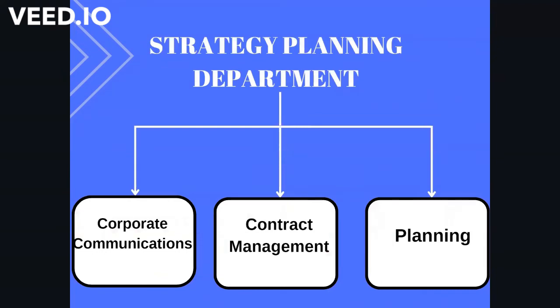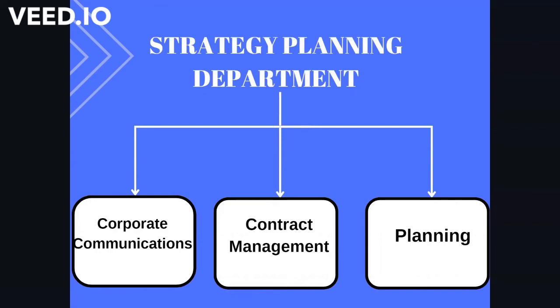I did my project in the strategy planning department. As we can see from here, the strategy planning department consists of 3 units. The first one is corporate communications, the other one is contract management, and the last one is planning. I work in the contract management unit. The main purpose of it is to ensure that the contract rates are targeted effectively within the framework of accepted policies and strategies without exceeding the time. And this process consists of many successive steps.